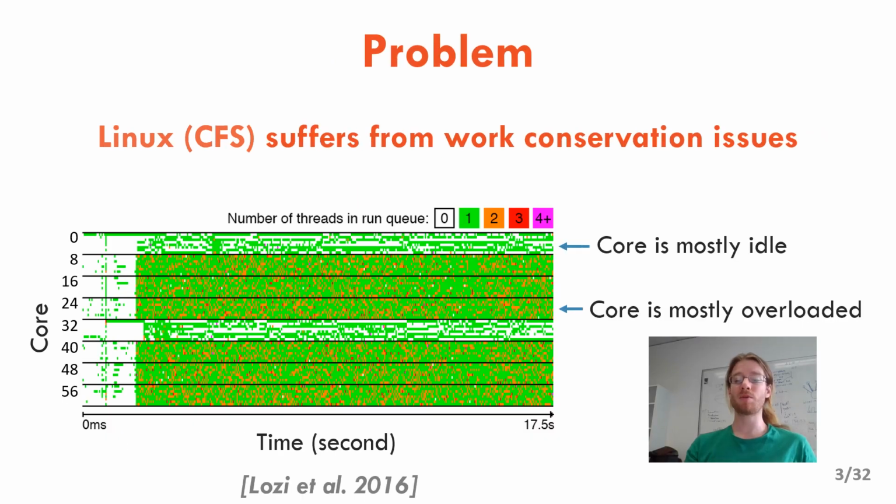As simple as it might seem, we have found that work conservation is often broken in state-of-the-art schedulers. In 2016, we did a study where we found 4 high-impact work conservation bugs in the Linux scheduler. This figure is taken from this study. What it shows is the load of cores over time. So every line represents the load of a given core, and the x-axis represents time. What we can see is that Linux unintentionally leaves 16 cores of the machine mostly idle, while the rest of the machine is mostly overloaded. And this bug happens in very standard workloads. We just executed 2 applications.